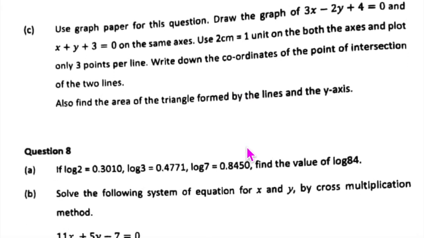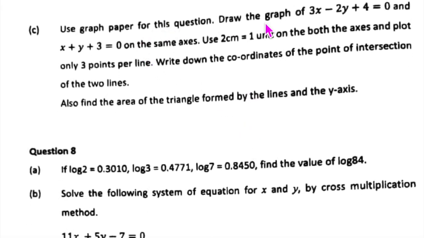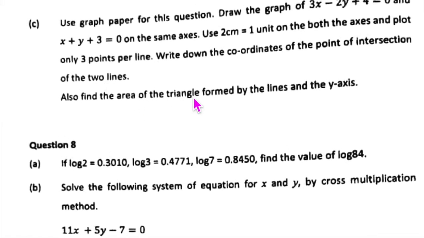Alright. Now let us look at this. Use graph paper for this question. Draw the graph of the two equations on the same axis. Use 2 centimeters equal to 1 unit and plot only 3 points per line. Write down the coordinates of the points of intersection and also find the area of the triangle formed. Now many of you will have a problem with the equations.